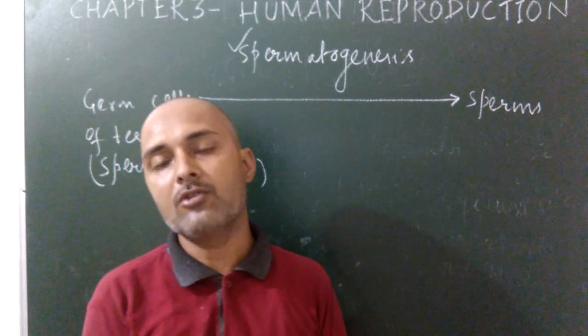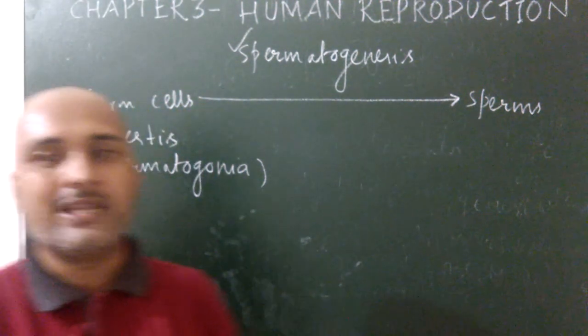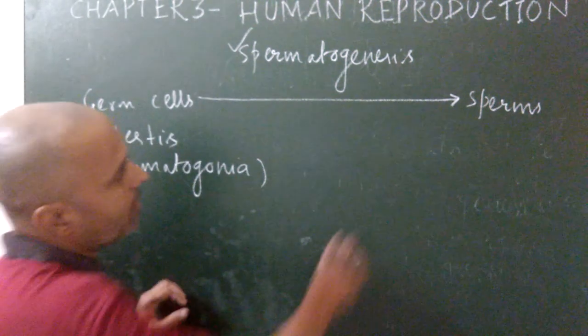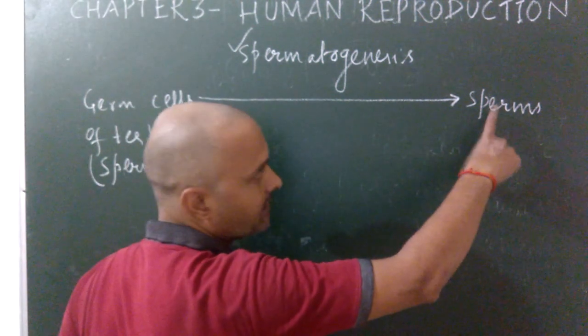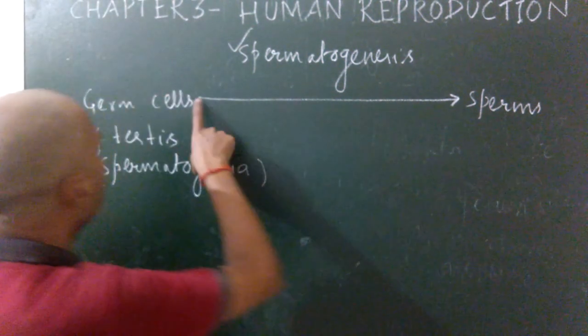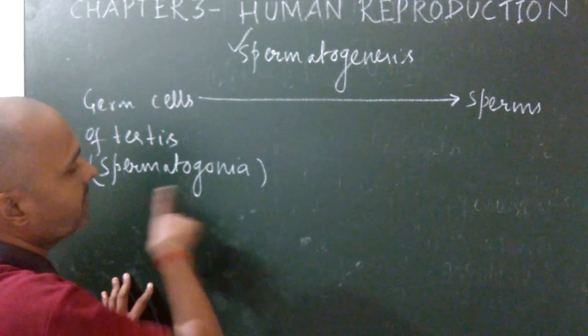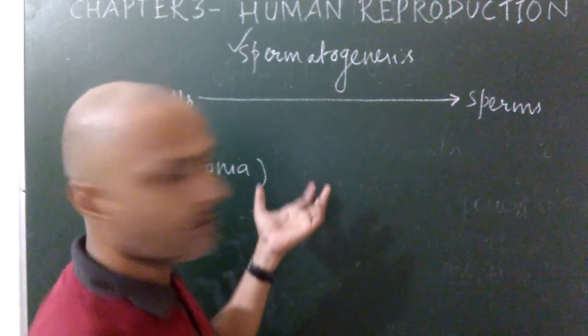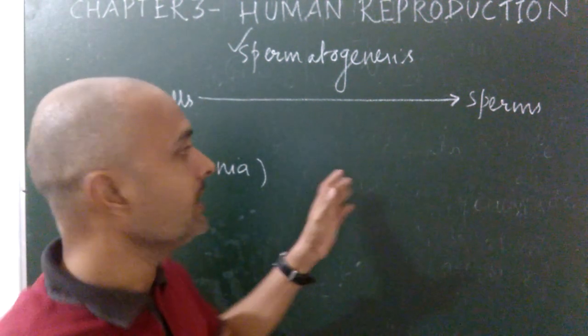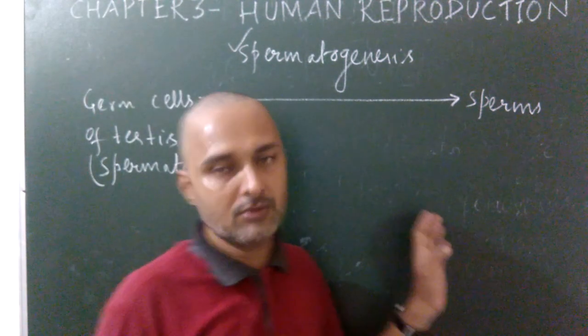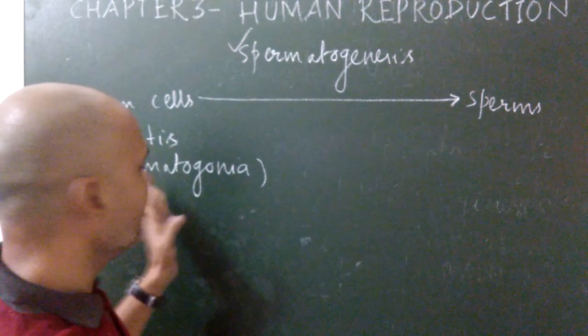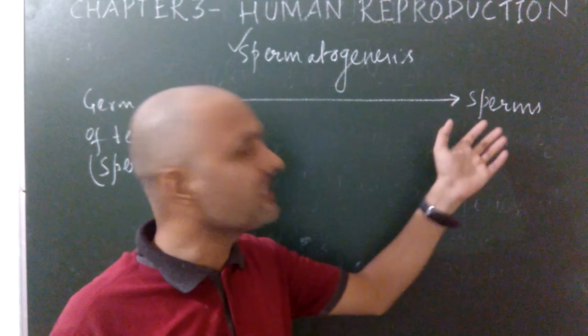Once again, the process of formation of haploid sperms from the germ cells of testis, that means spermatogonia, is known as spermatogenesis. After spermatogenesis, each spermatogonium gives rise to haploid sperms.